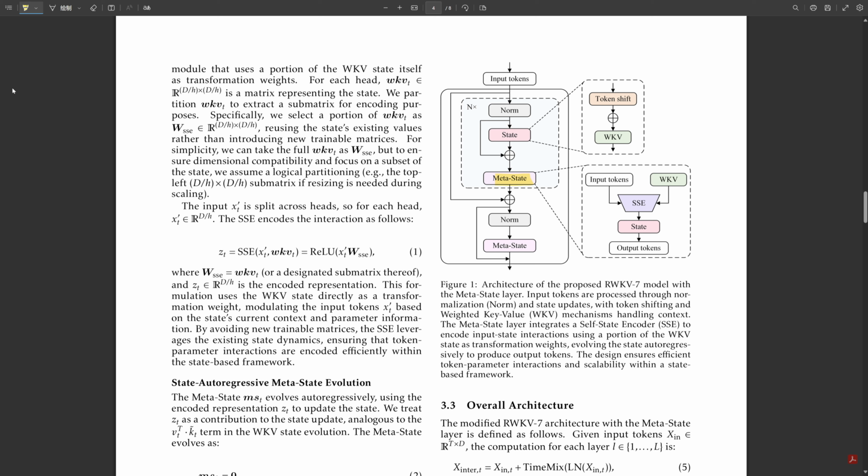They briefly mentioned using a cross-encoder mechanism, maybe inspired by VAE, the variational autoencoder. The idea, I think, is it might help manage the complex interactions between the input and the potentially very high-dimensional WKV state efficiently, but it wasn't the main focus. So it sounds like a combination of the core metastate design, the SSE reusing state, and maybe some smart interaction handling, all adding up.